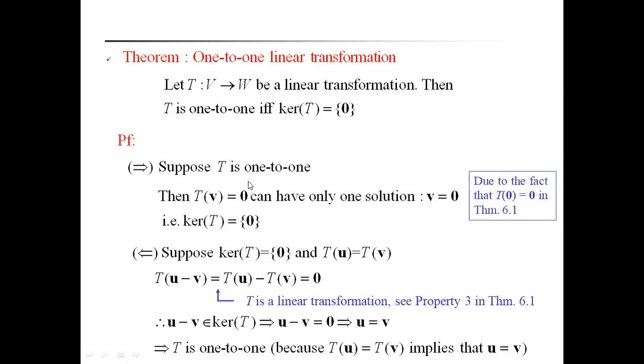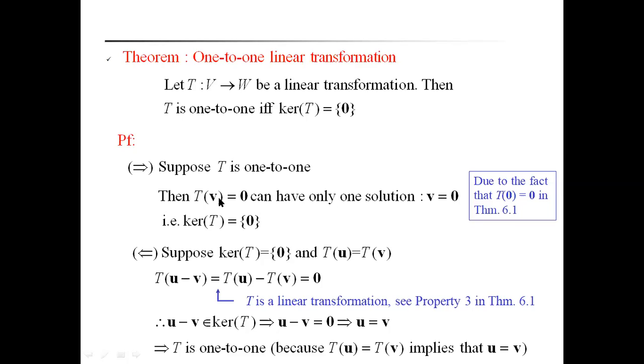Now, taking the first part, T is a one-to-one mapping, then T of v is equal to 0 can have only one solution, because T of v is equal to T of 0. That means v equals 0.